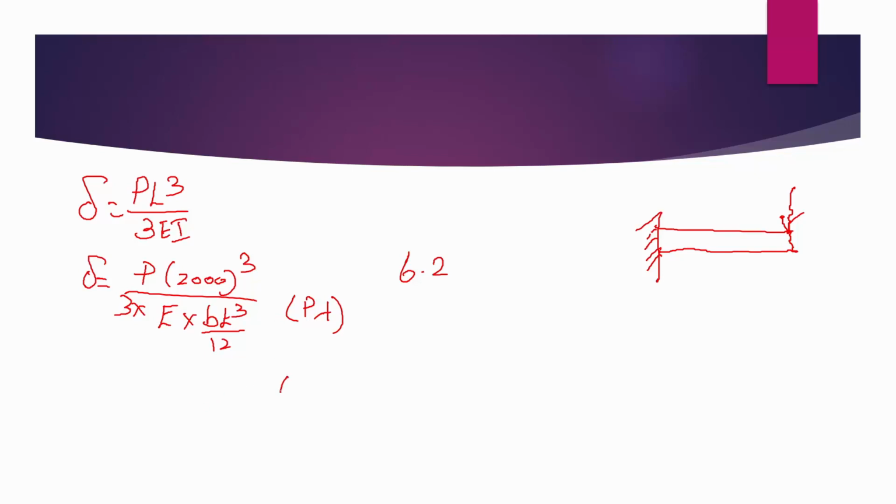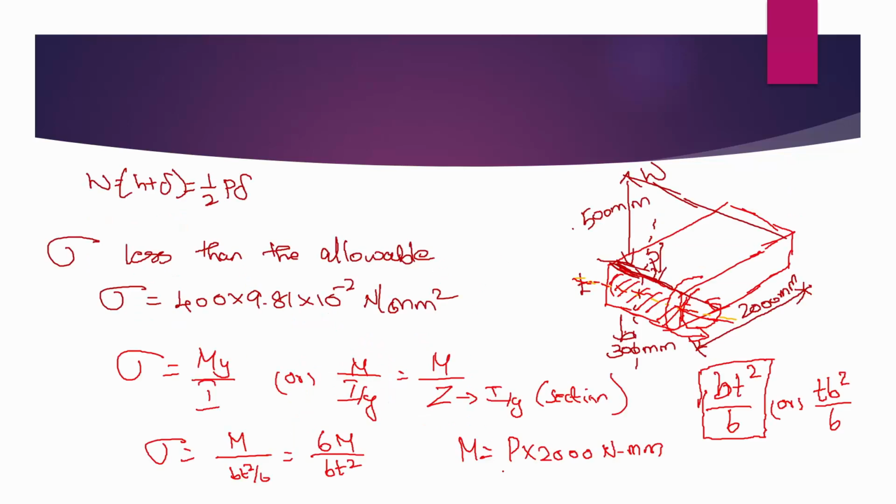So you can take this and substitute in the formula W into h plus del is equal to P into del by 2. Now this is a single equation. W is the weight of the man, which is 60 into 9.81. This h is given as 500 mm. We have del in terms of T. If you go back, we also have the value of P in terms of T, because sigma is given as the allowable value, and M is P into 2000.